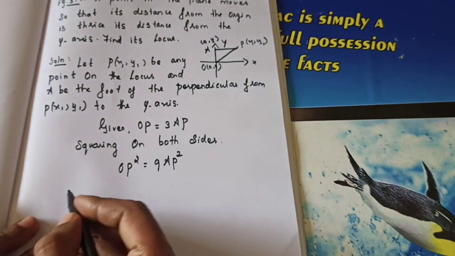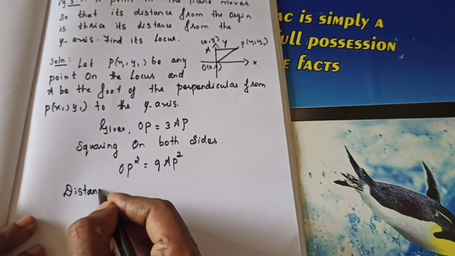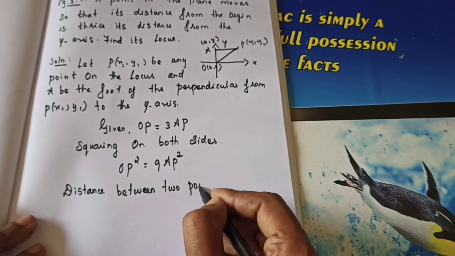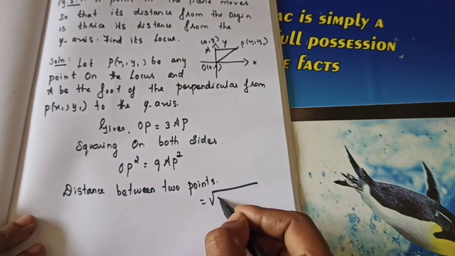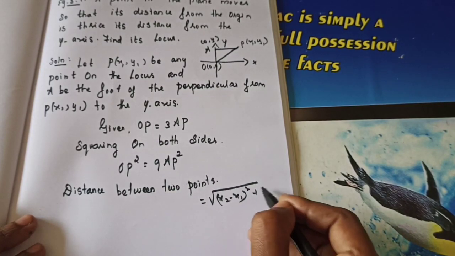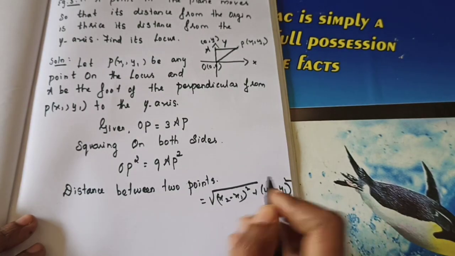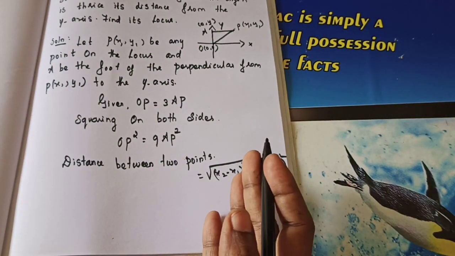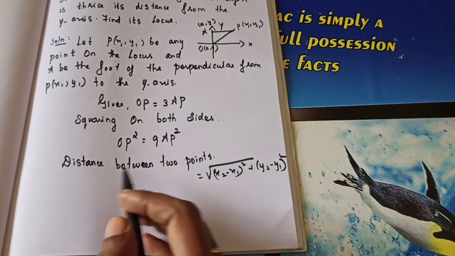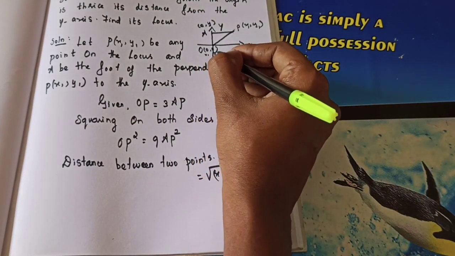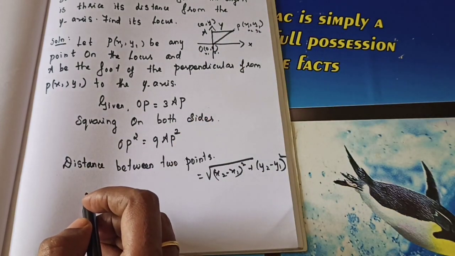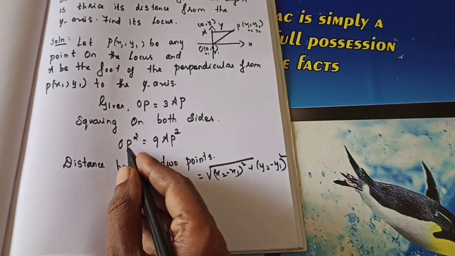Okay. Next we will use the distance formula. What's the formula for the distance between 2 points? You have learned it in lower class. The distance is equal to the square root of x2 minus x1 the whole square plus y2 minus y1 the whole square. This is the distance formula. But here the thing is squared, so the square root is not needed. So OP square first you need to find. For finding OP square, let us consider this is x1, y1 and this is x2, y2. Otherwise it would be PO square, the negative you will get. For that you can find PO square. That's also correct.